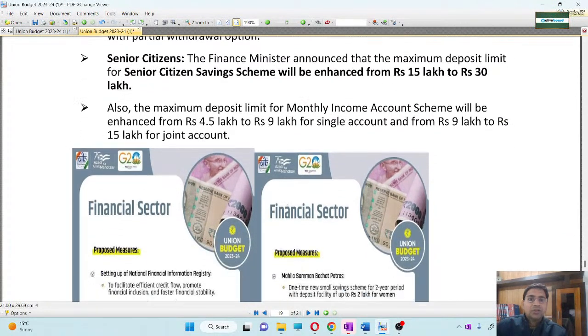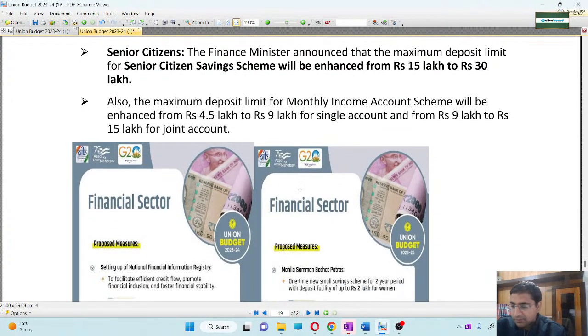Now, senior citizen. The finance ministry announced that the maximum deposit limit for the senior citizen saving scheme will be enhanced from 15 lakh to rupees 30 lakh. So totally it is doubling.